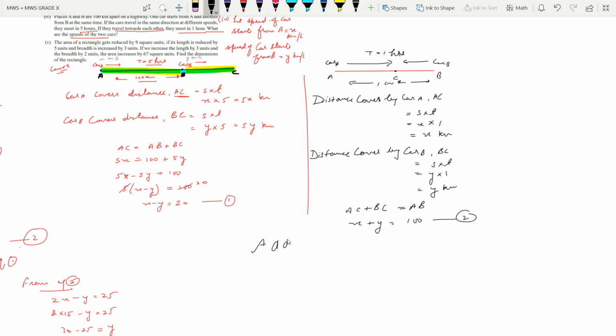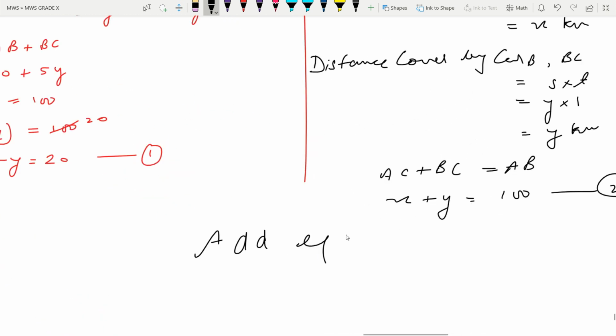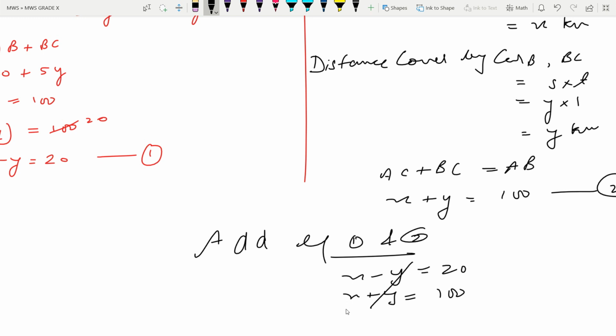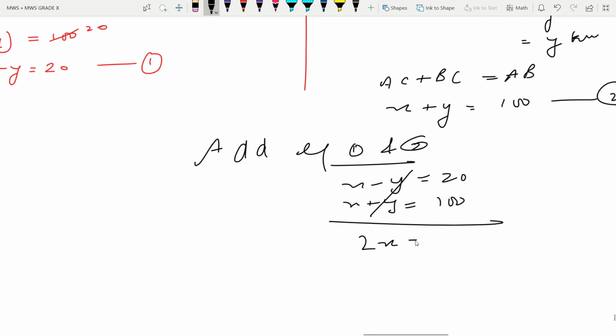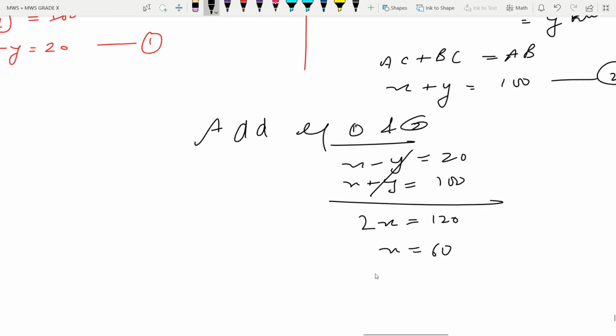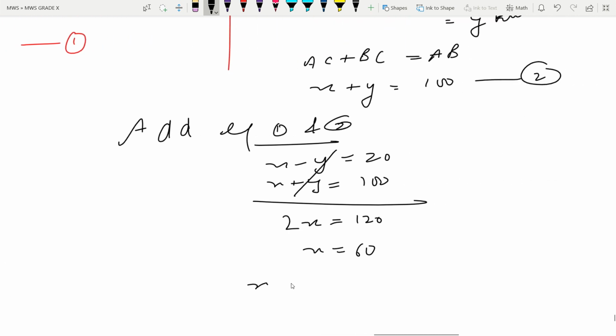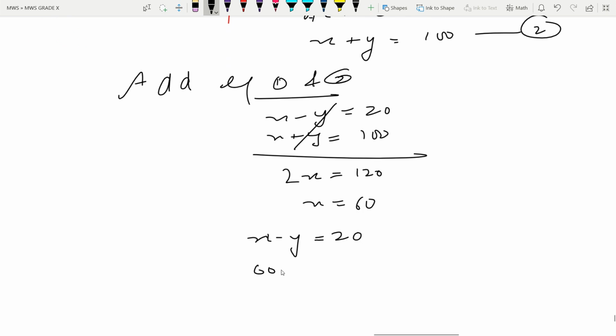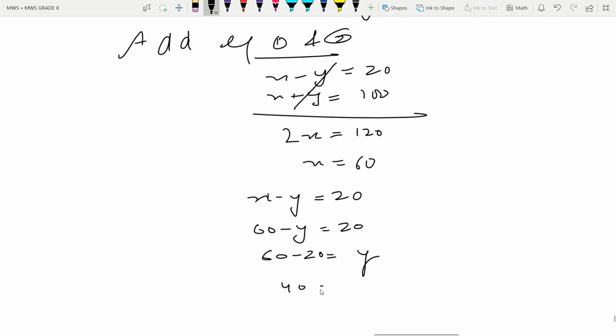Let us add these two equations. Add equation 1 and 2. x minus y is 20 and x plus y is 100. y cancels out, and this is 2x equals 120, and x is equal to 60. If x is 60, you can say in the first equation x minus y is 20, 60 we can put this side to take out the value of y. 20 will come this side and y goes the other side, and the value of y is 40.